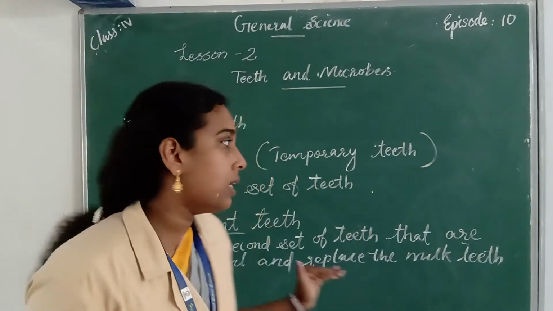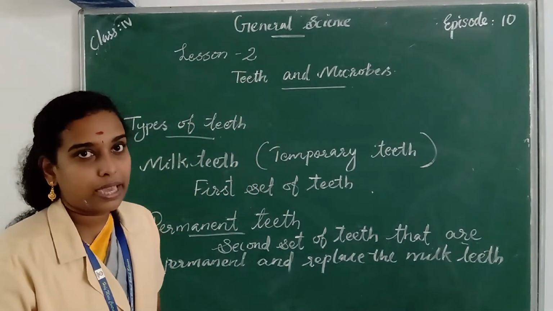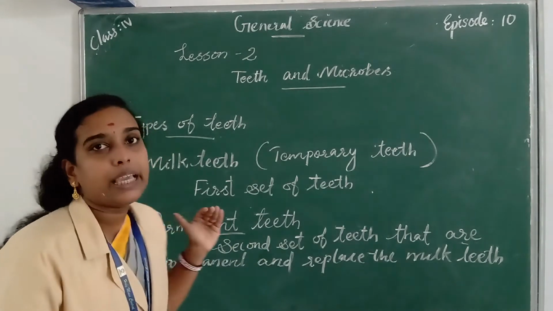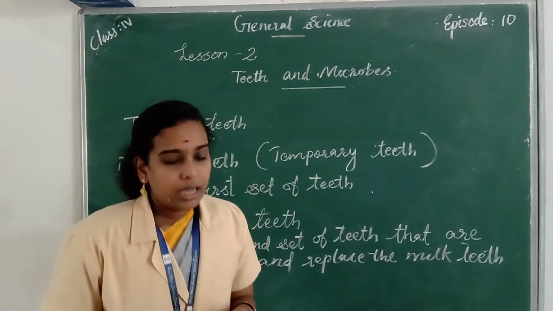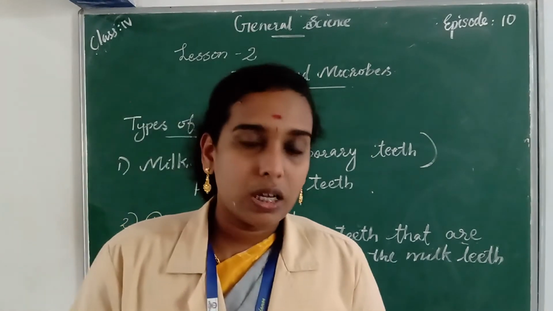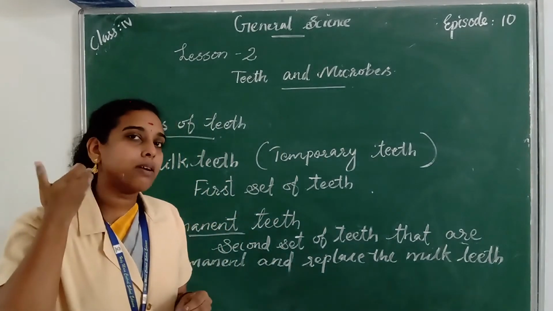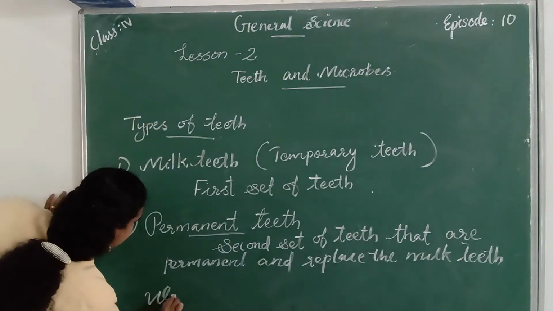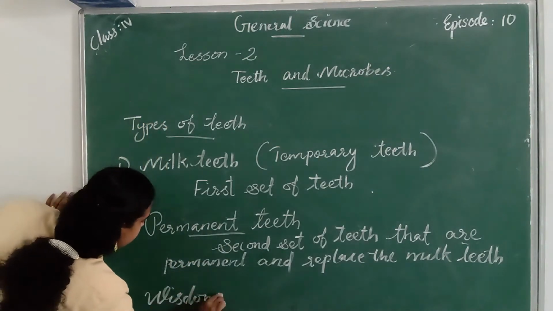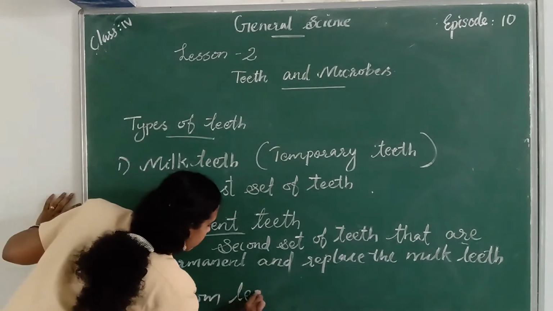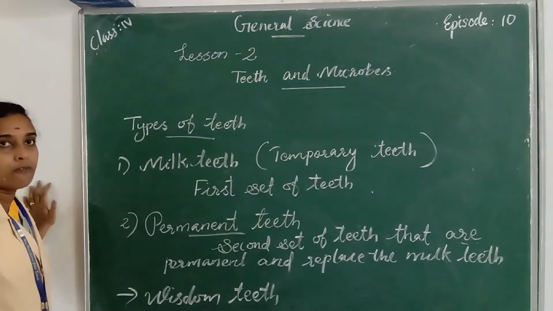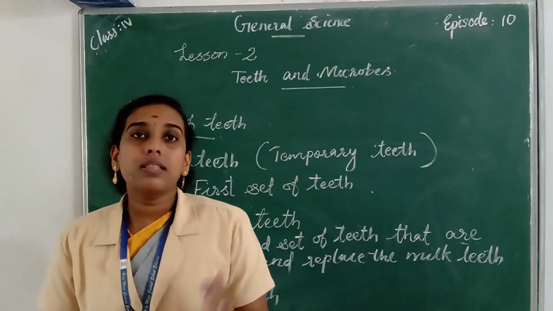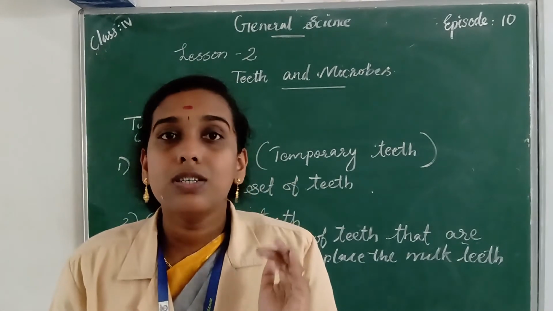Permanent teeth are 28 in number, and they come between the age of 6 to 12 years. Then, between the age of 12 to 21 years, 4 more teeth come out at the back of our jaws, and they are called wisdom teeth, W-I-S-D-O-M, wisdom teeth. So finally, most adults have 32 teeth.